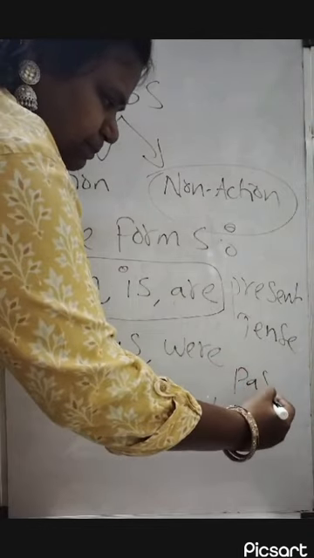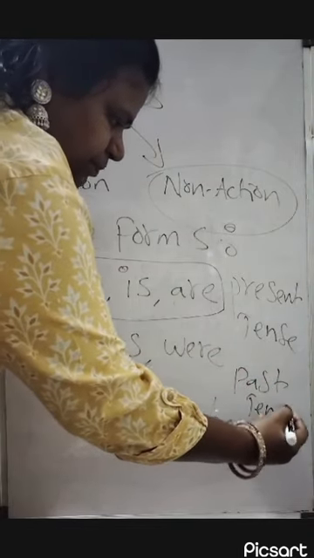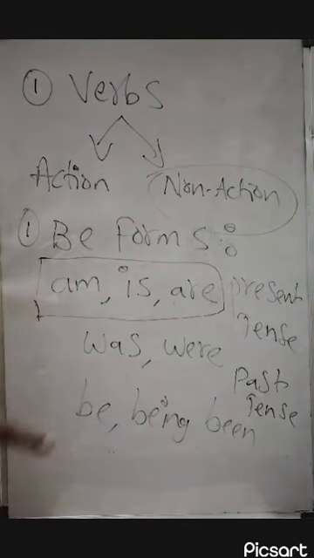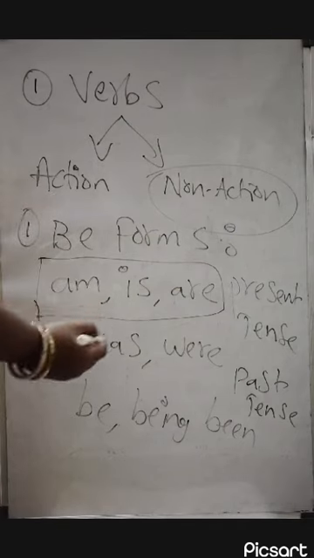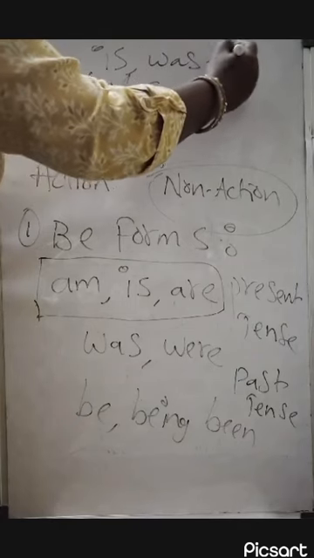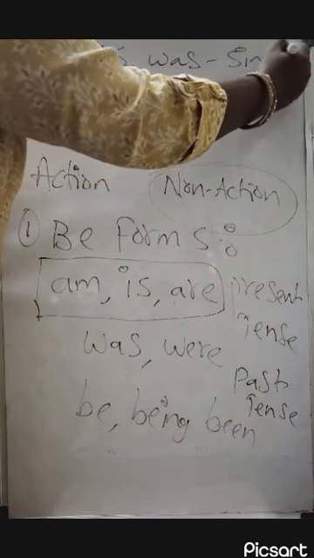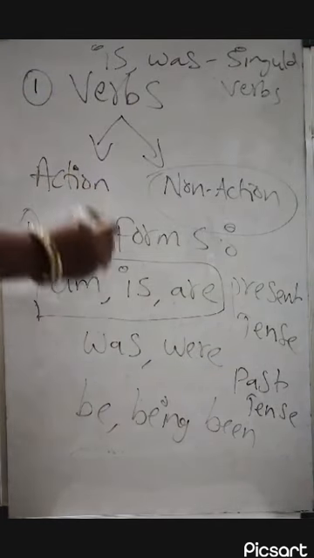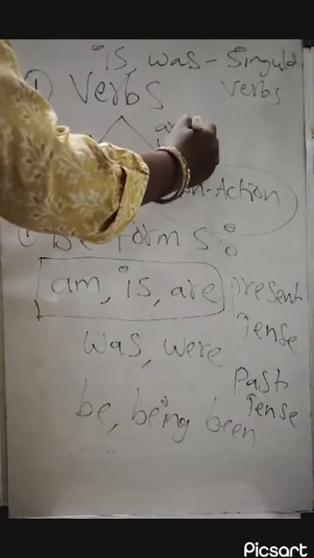And here we need to know one more thing. Some verbs are singular verbs and some verbs are plural verbs, guys. So here, if you notice, is, was are singular verbs and are, were are said to be plural verbs, guys.